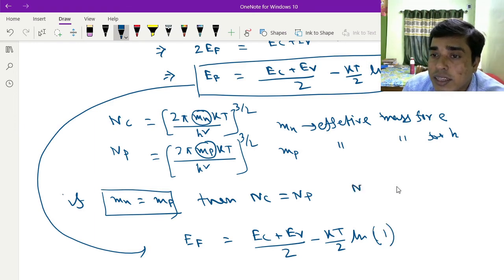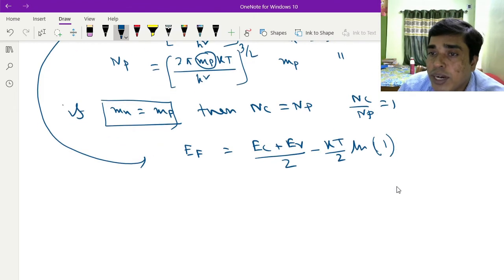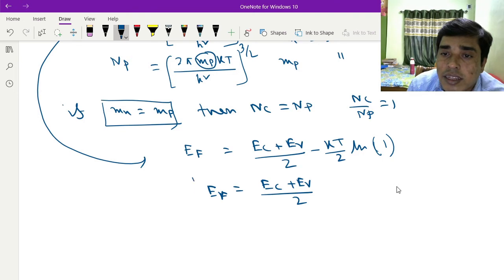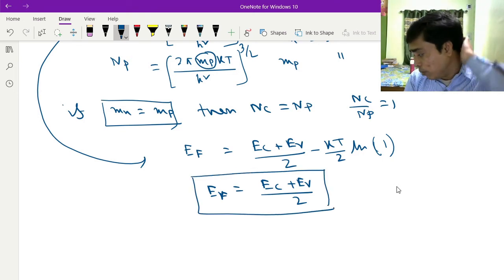So nc divided by np must be equal to 1, so ln 1 must be 0. So EF equals EC plus EV divided by 2. So EF lies at the middle of EC and EV.